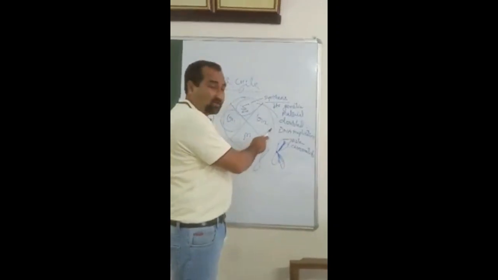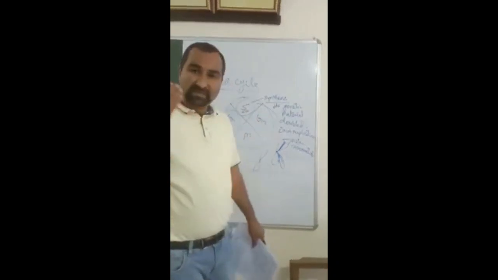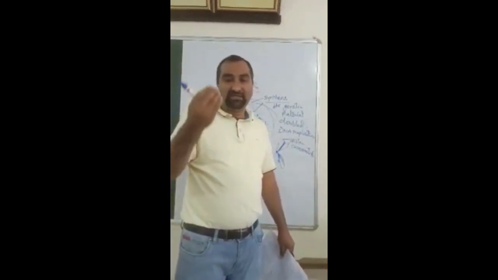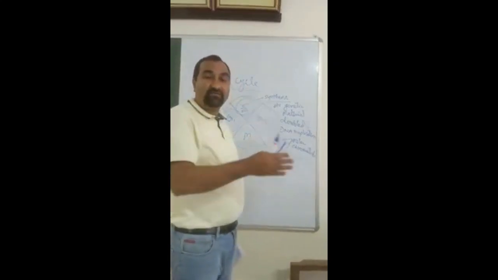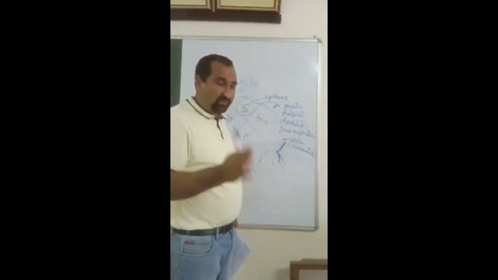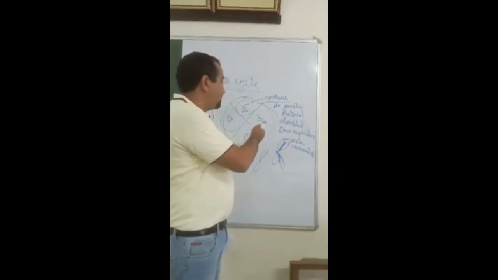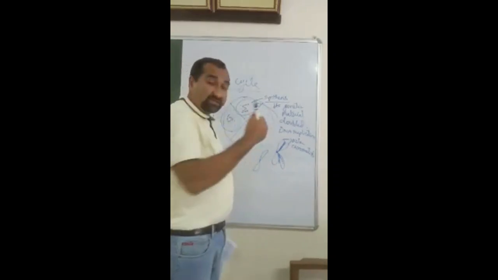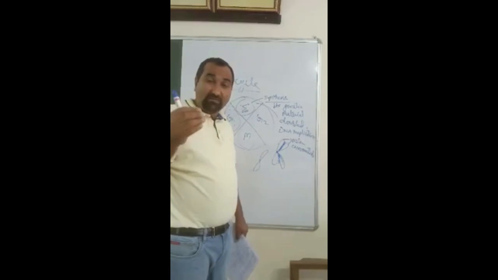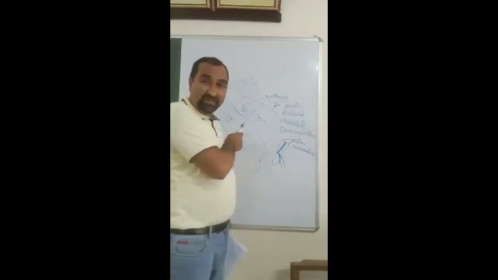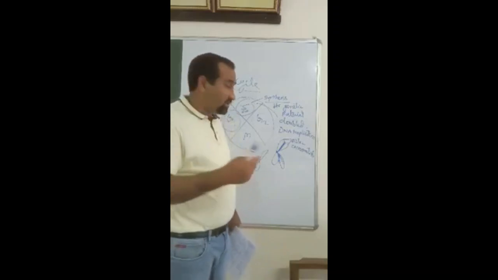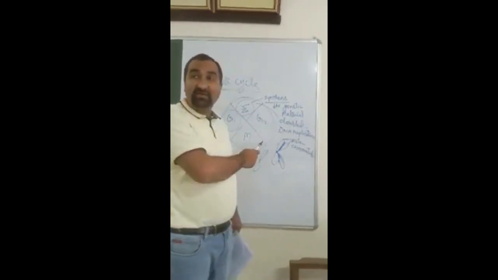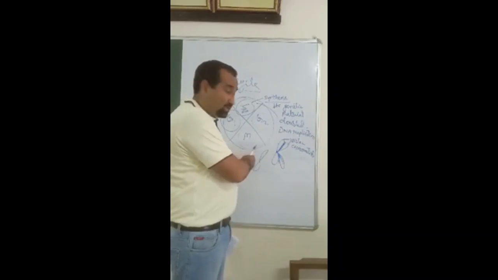But before that, this cell makes sure that everything has replicated completely. If there is any missing part in DNA replication, or a particular part of DNA is not replicated completely, it will cause genetic defects in the daughter cell.